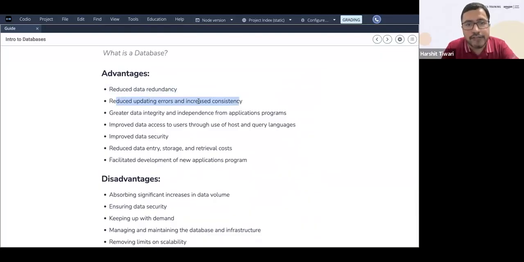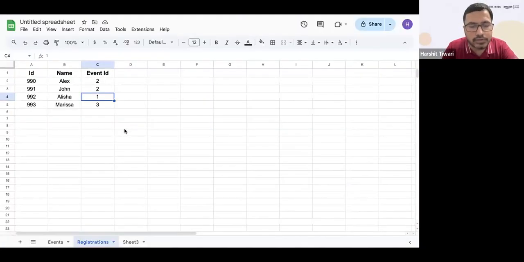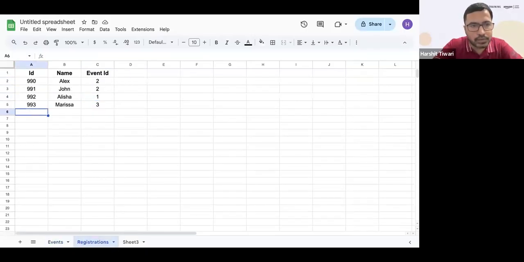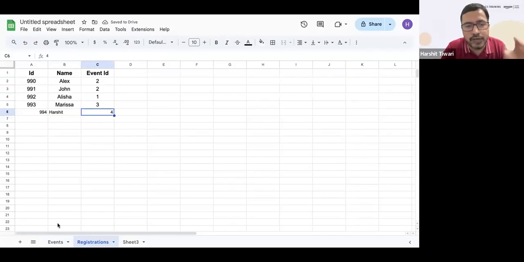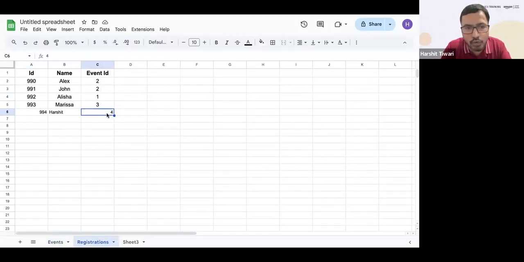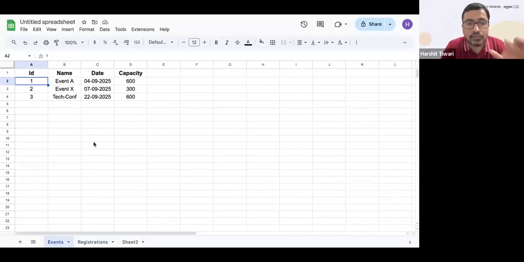Why? Because if I was using my Excel or this Google Sheet, what might have happened is, let's say I'm registering a new person, 994, and let's say the person's name is Harshit. I might give an ID, let's say 4, by mistake, thinking that 4 is an event which is already here. But in fact no such event exists over here. So this is possible here.